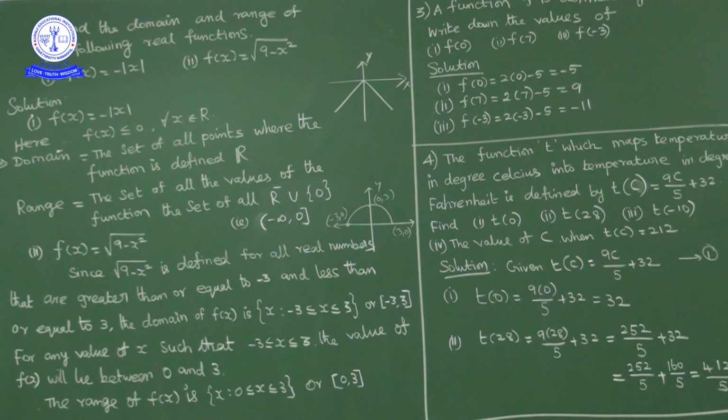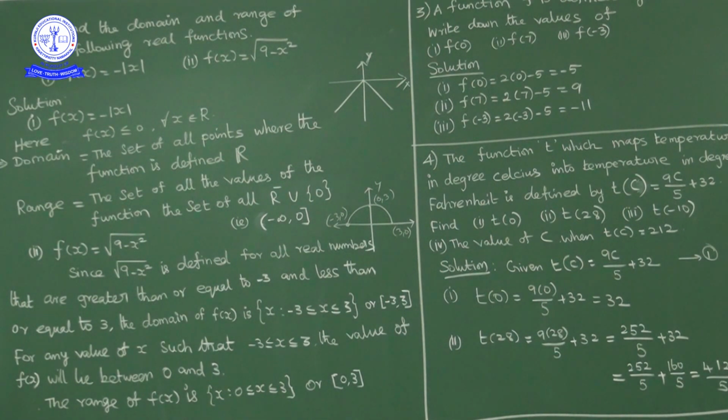The domain of the function means the set of all points where the function is defined. So this function is defined only for the numbers greater than or equal to minus 3 and less than or equal to 3. So the domain of the function is the closed interval minus 3 to plus 3.